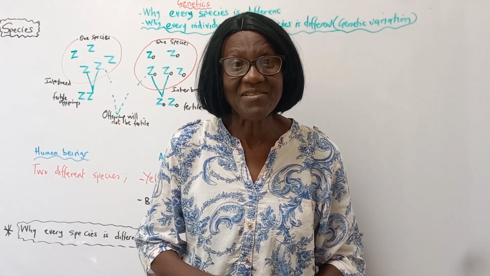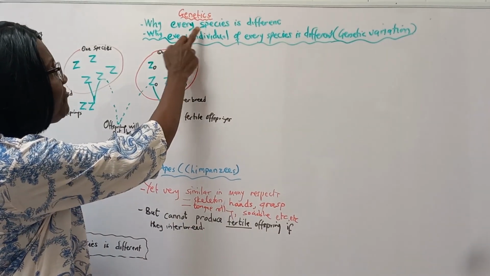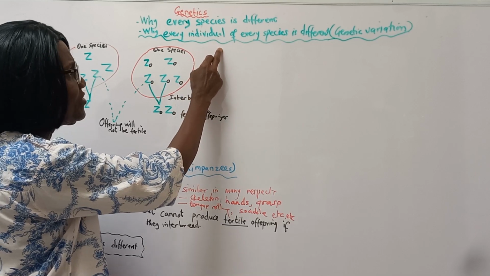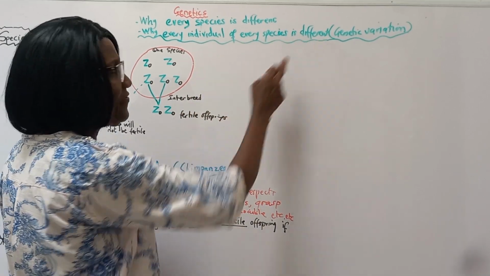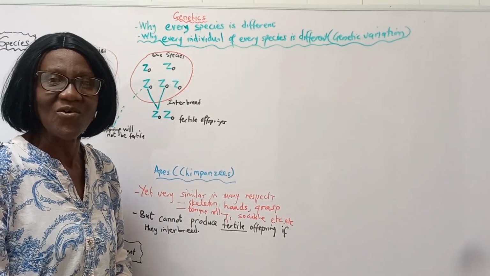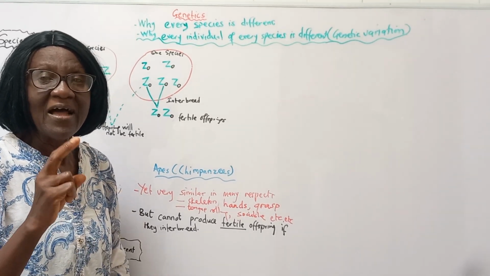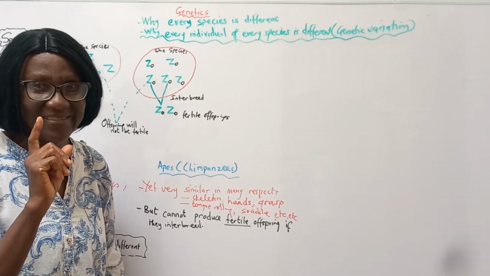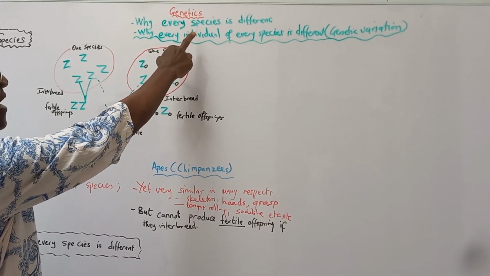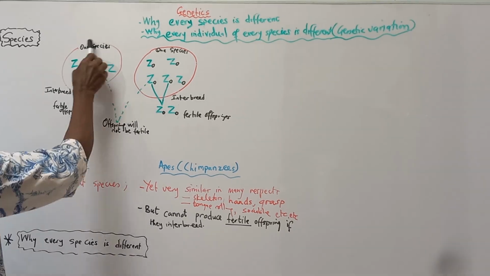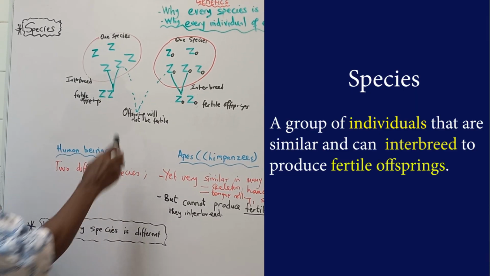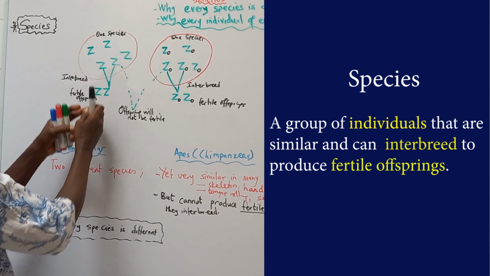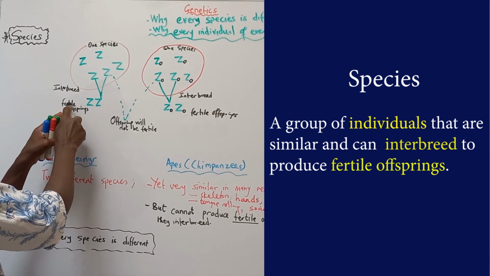Today we are answering the question: why is every species different, and why is every individual of every species different? Why is it that on this earth there are no two organisms that are the same? Every organism is different. So we want to explain what a species is. A species is a group of organisms that are similar and can interbreed to produce offspring that are fertile.